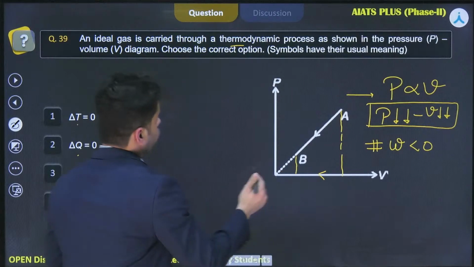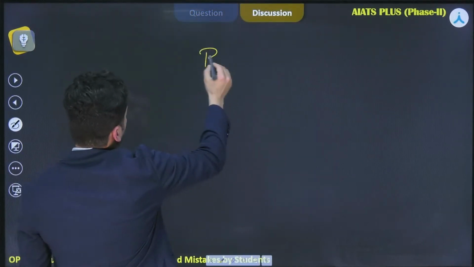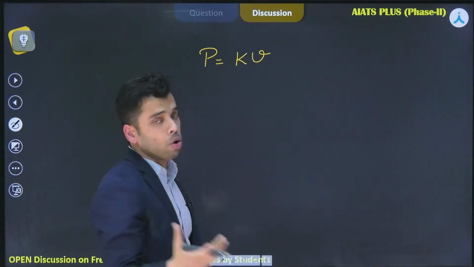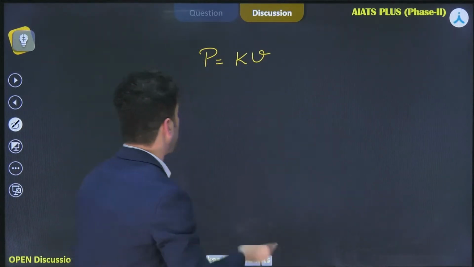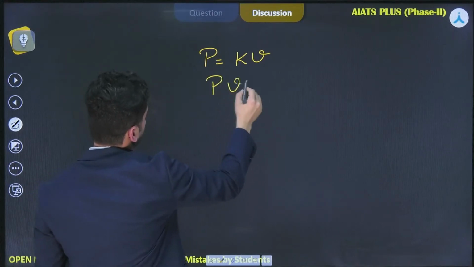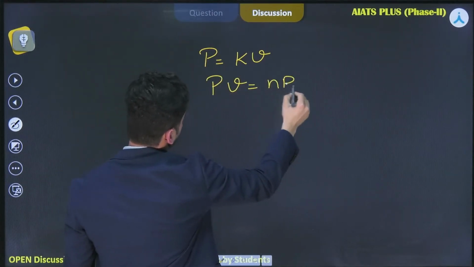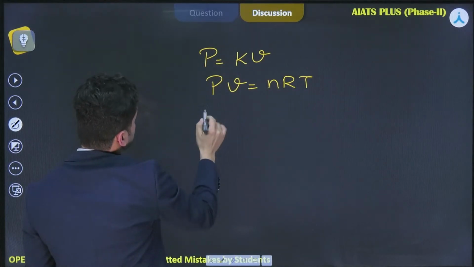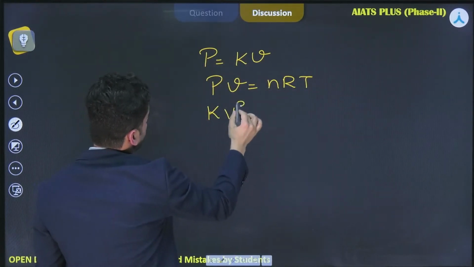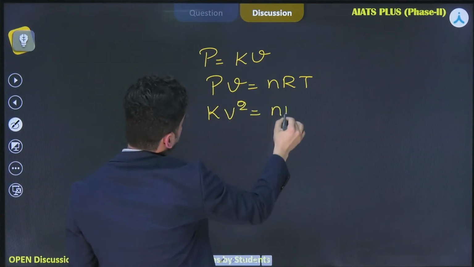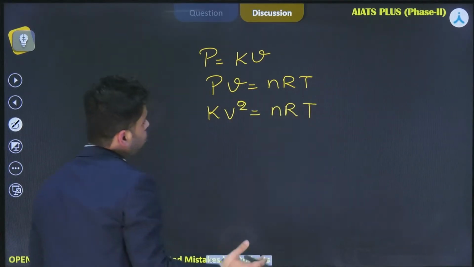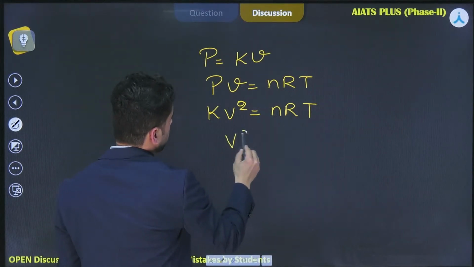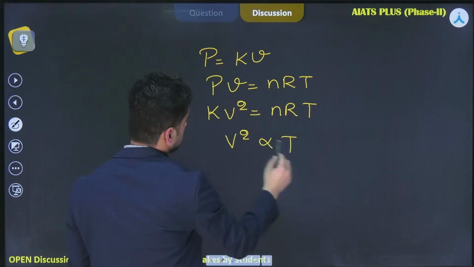So I have P equal to kV, where I have removed the proportionality and put a constant of proportionality, k. I also have the ideal gas equation, PV equal to nRT. Let us do the modification. I'll put P as kV, so it becomes kV square equal to nRT. So in this case, V square is proportional to T.